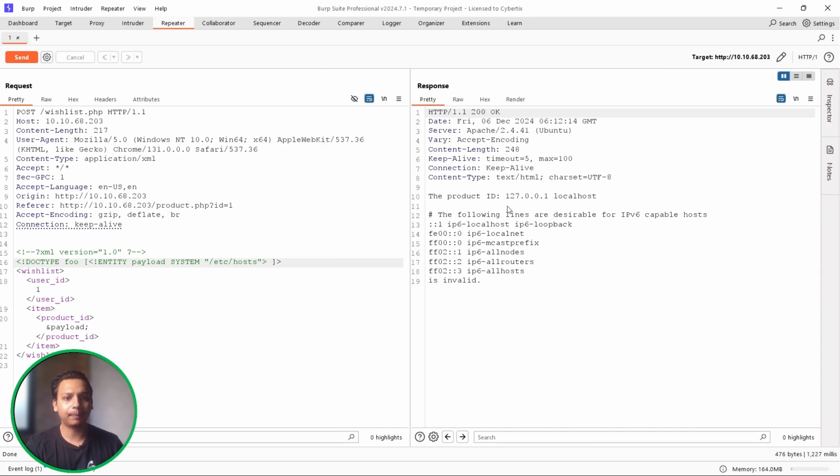Cool. We have seen that the product ID 127 is the localhost, and we have got this completely. So now let's perform what most bug bounty hunters always try to perform, /etc/passwd. So obviously we are going to do that.